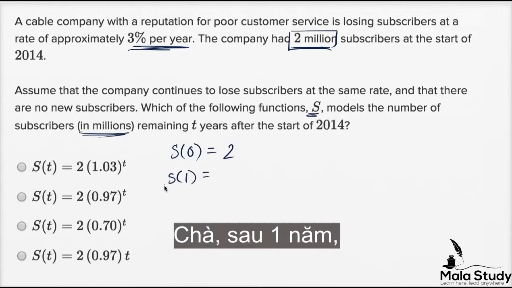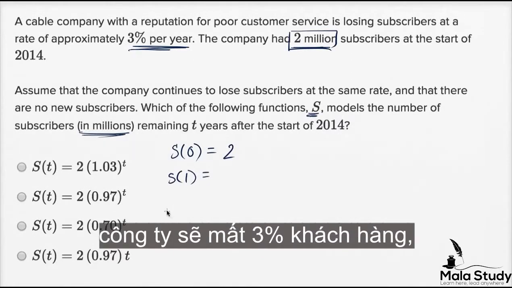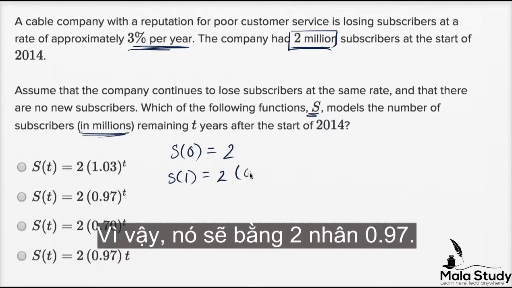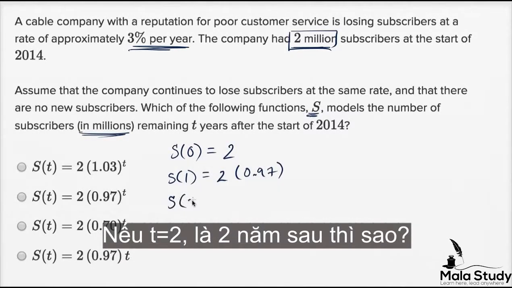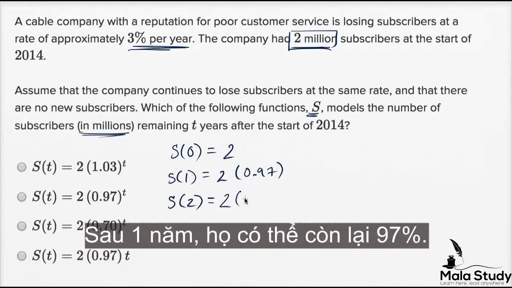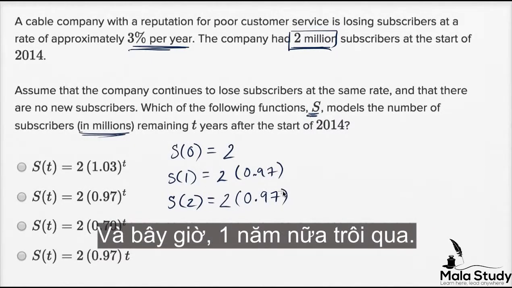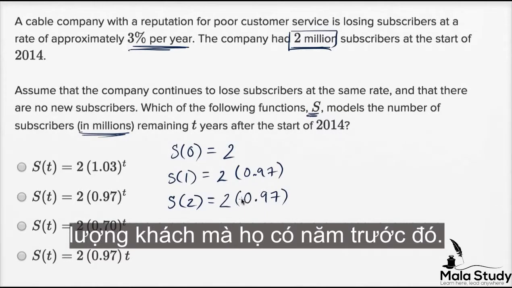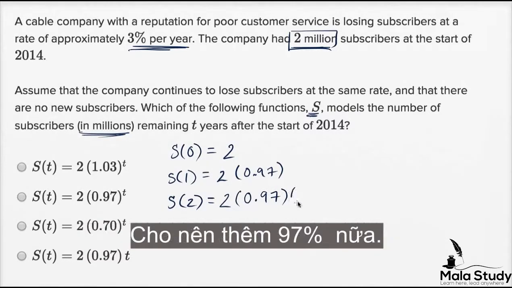Well, 1 year has gone by, so they're going to lose 3% of their subscribers. And losing 3% is the same thing as retaining 97%. So it's going to be 2 times 0.97. Now what happens at T equals 2, after 2 years? Well, they started with 2 million. In 1 year, they were able to only retain 97%. And then another year goes by, they're only going to retain 97% of what they had the year before. So another 97%.